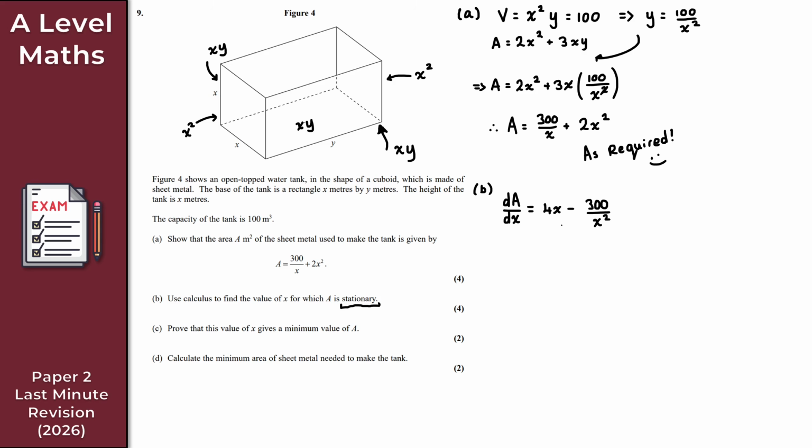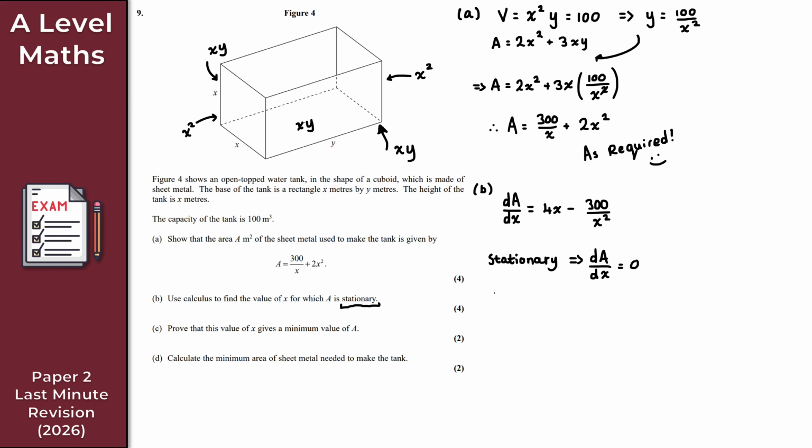Okay, so nice and straightforward. That's dA by dx. Hopefully nobody struggles with that. But now let's set this equal to 0. As we said before, if it says stationary, that tells us that dA by dx is equal to 0.